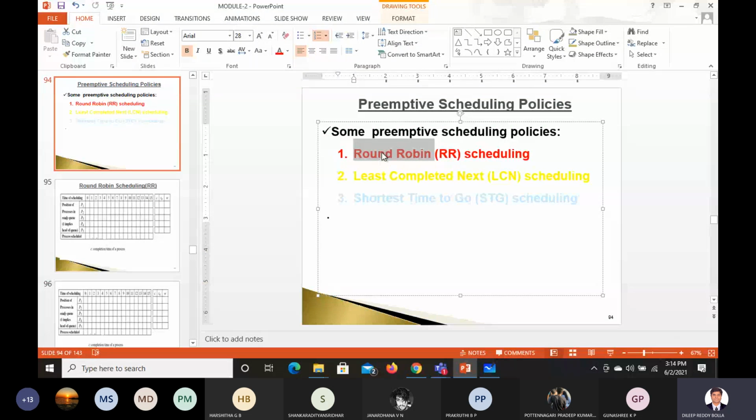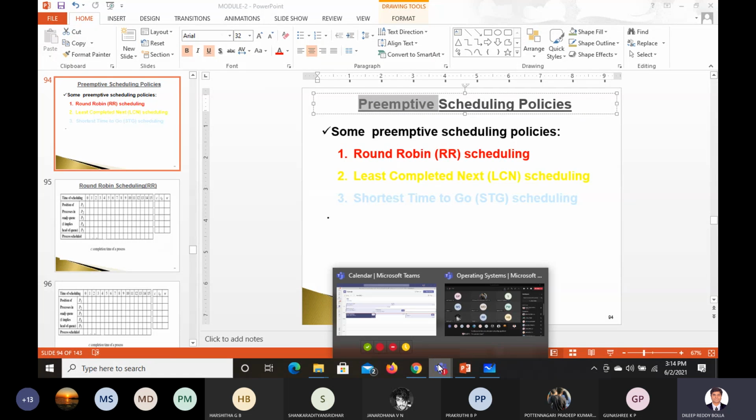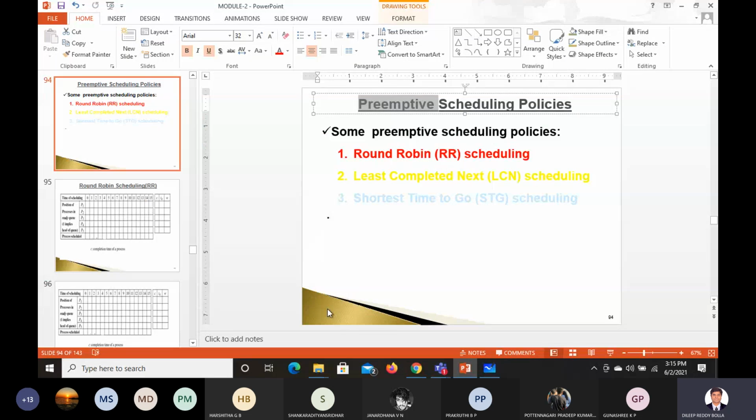Please go through what is meant by round robin, and what are the advantages of preemption. So what do you mean by preemptive scheduling? We have seen non-preemptive scheduling till now. What are the two non-preemptive scheduling algorithms? Can you name them? Any one of you?